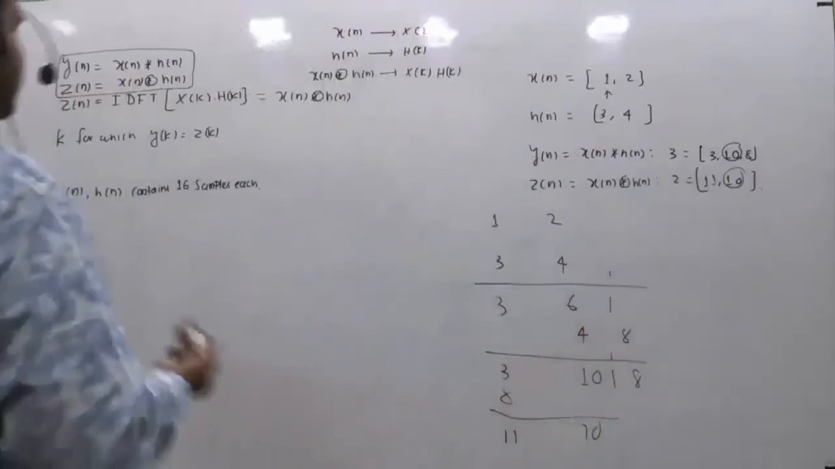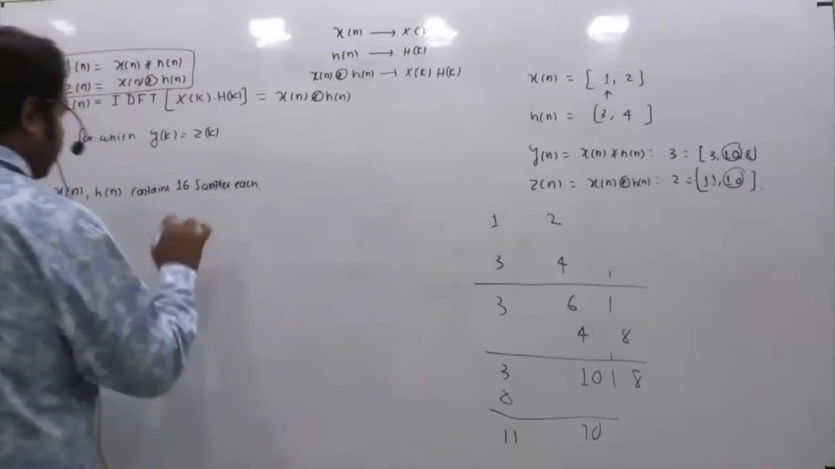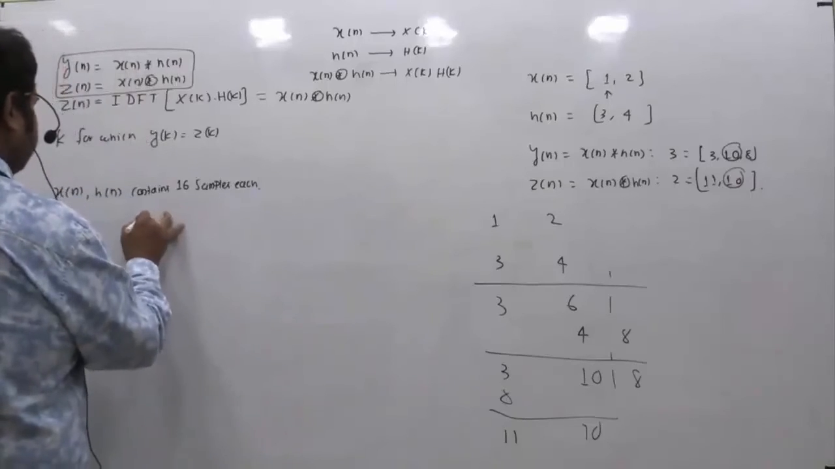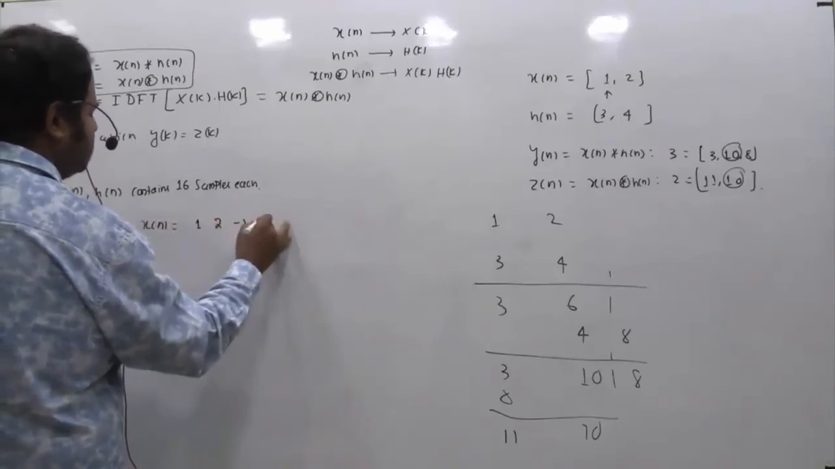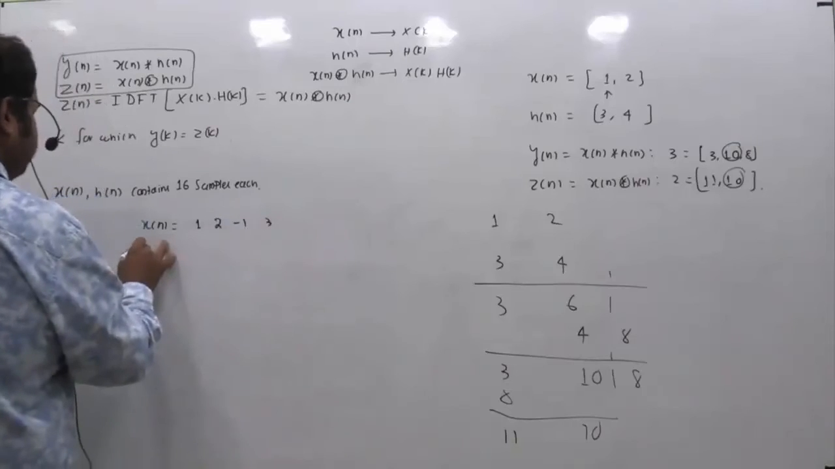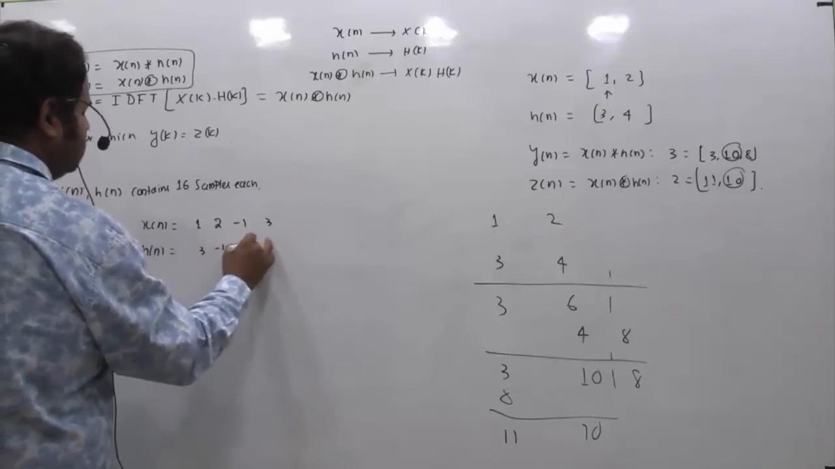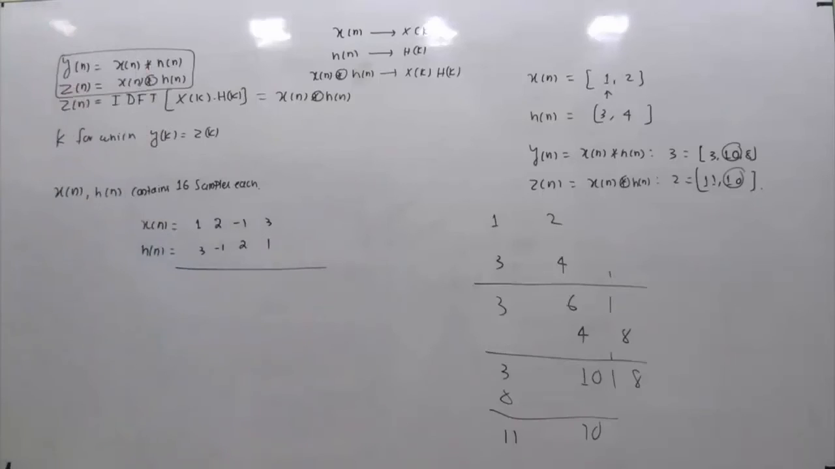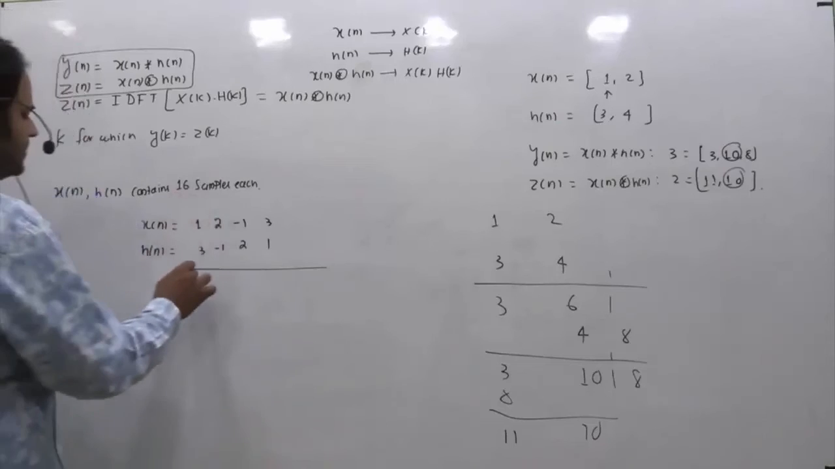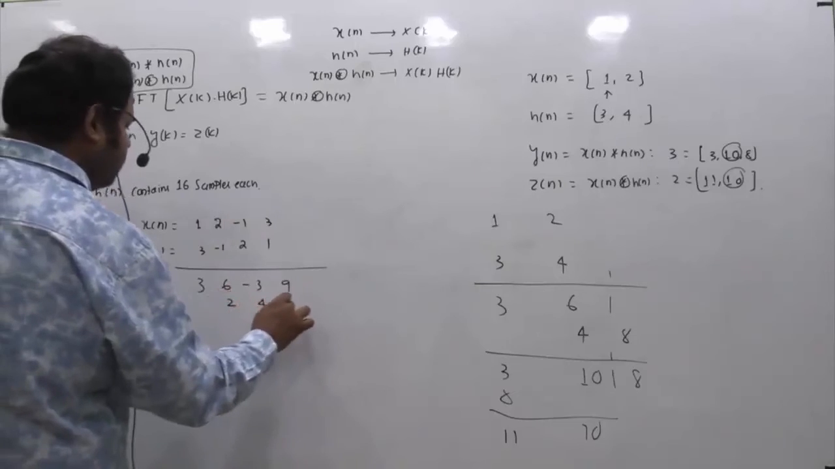If you are not convinced with these two cases, let's go with a case containing 4 samples. For example, if I take x[n] as 1, 2, minus 1 and 3, and h[n] as 3, minus 1, 2 and 1. Now let us see what is going to happen when finding the linear convolution and the circular convolution. 3 into 1 is 3, 6, minus 3, 9, 2 into 1 is 2, 4, minus 2, 6.